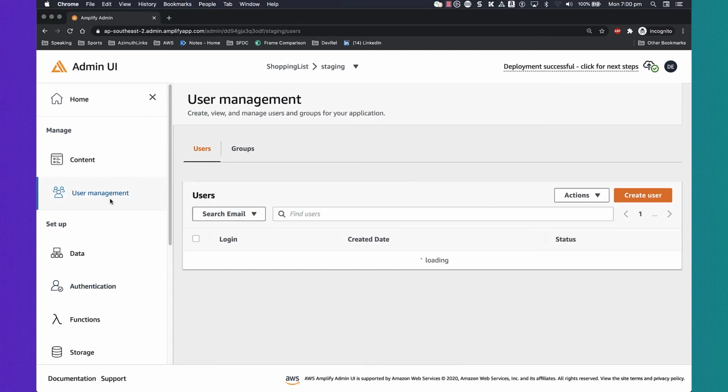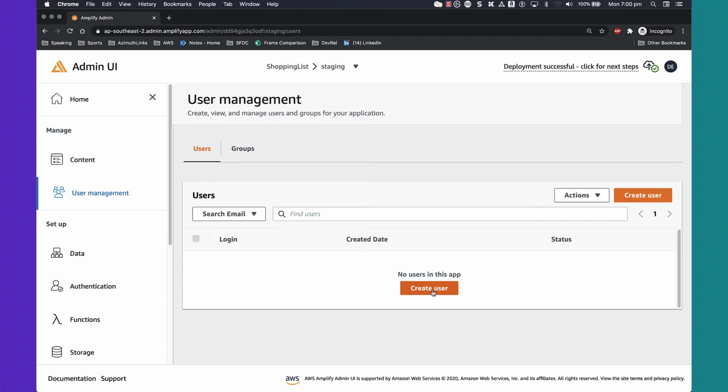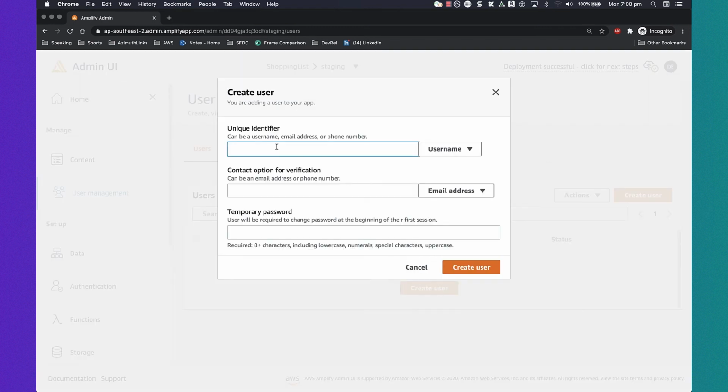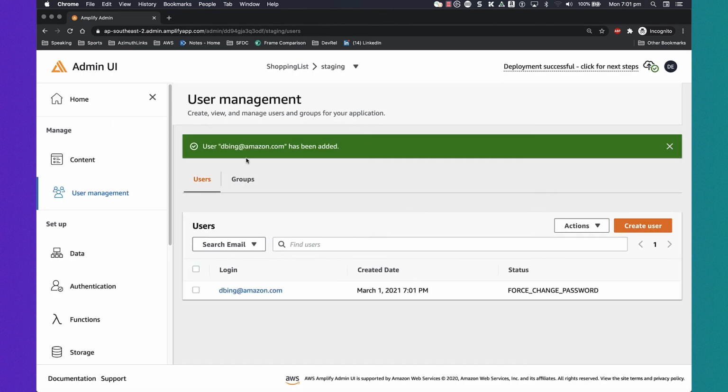Here I am now going to create a sample user. Let's give it a unique identifier. It's Derek. Give them a real username, which we'll use to verify. So that's my email. And then a temporary password. So super secret password 234. Create user. So now I've created a user in my pool that has access to use my application.